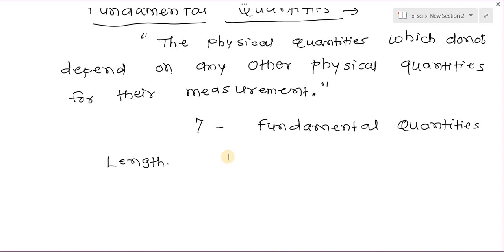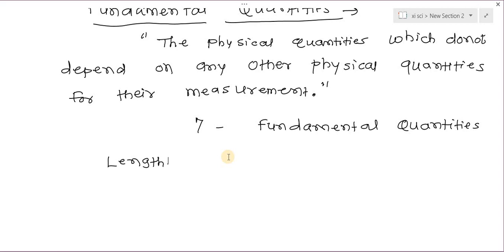If we have to measure the area of a rectangle, first we have to measure the length and then the breadth of the rectangle. When we measure the length, then we can measure the area. It means the measurement of area depends upon the measurement of length.